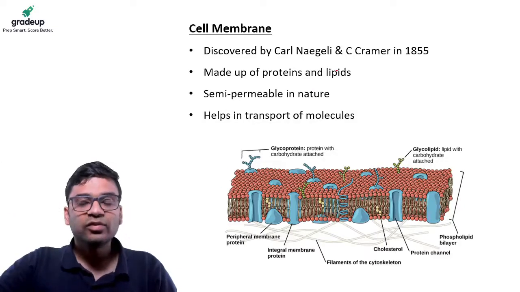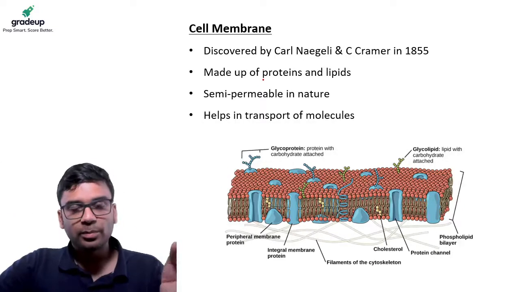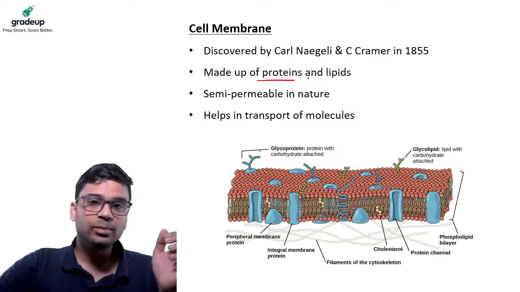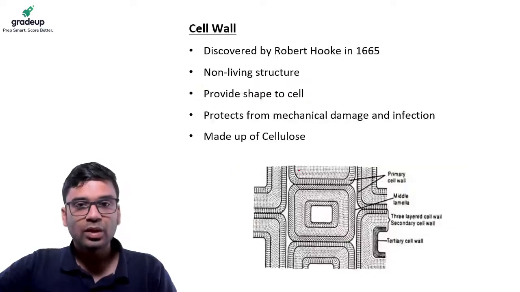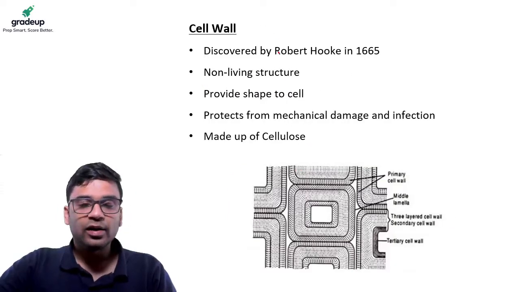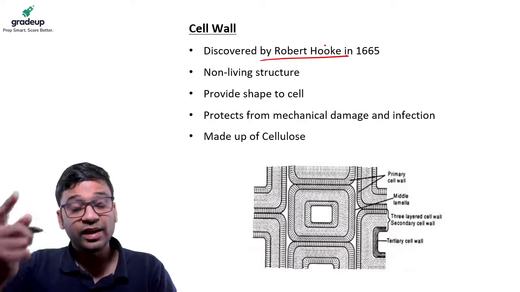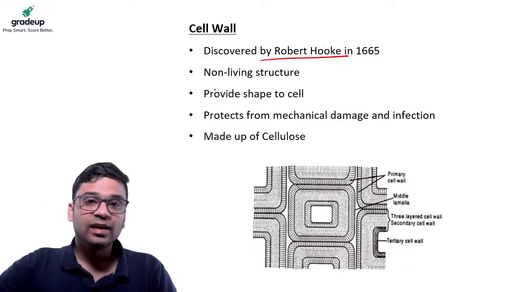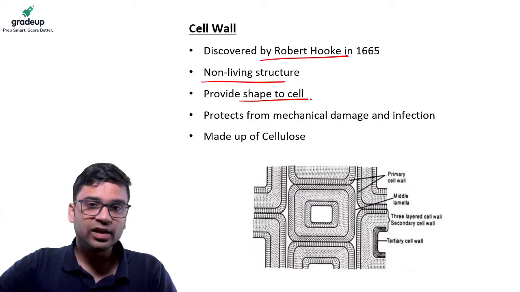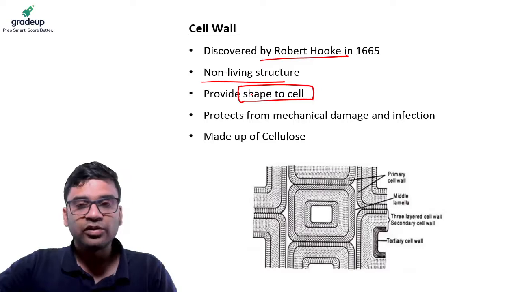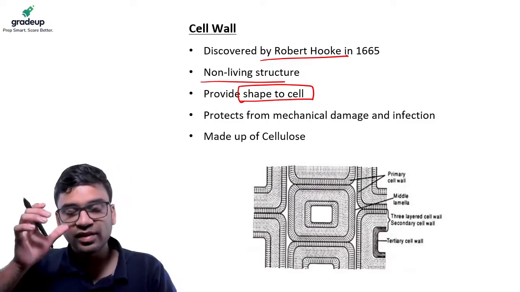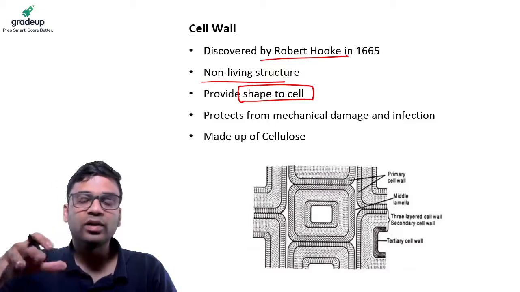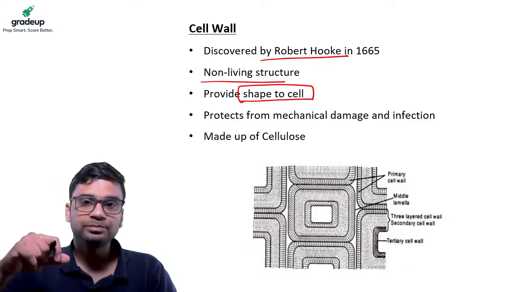So cell membrane, as I have told you, it is there in both plants and animals. It's made up of proteins and lipids. It is semi-permeable in nature. So it helps in the transportation of the molecules. Cell wall was discovered by Robert Hooke itself when he had discovered the cells, and they are the non-living structure. They're giving the shape to the cell. They are made up of cellulose. I discussed that they'll help give the rigidity to the plant cells in the wind, against the water and the other conditions. It gives a rigidity.